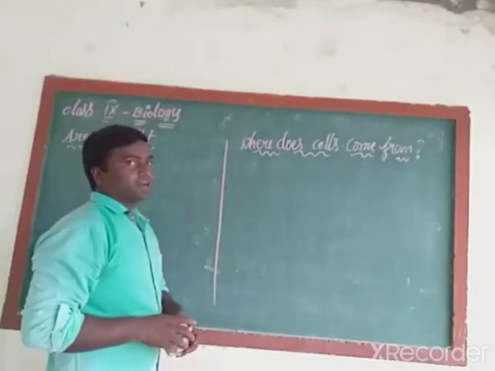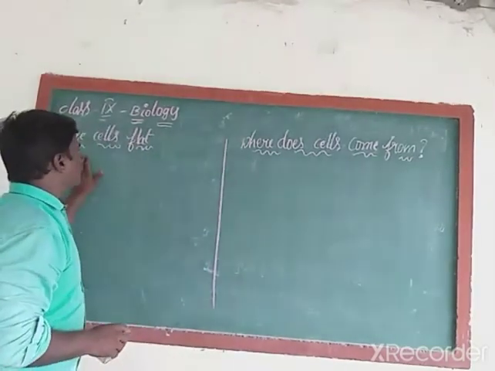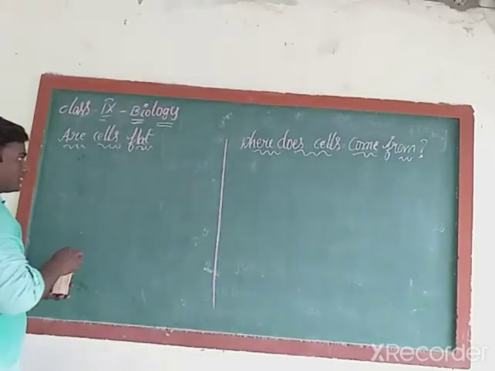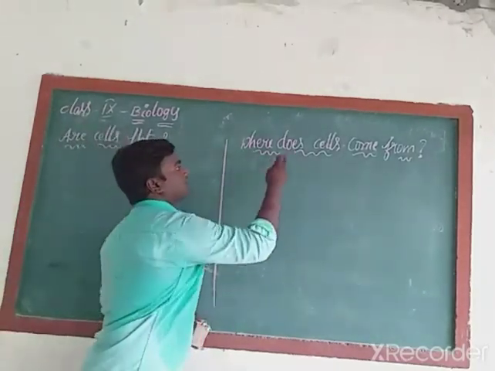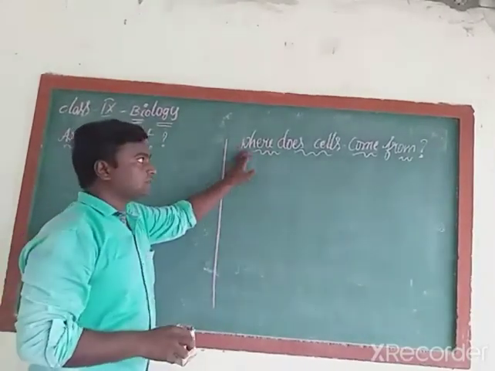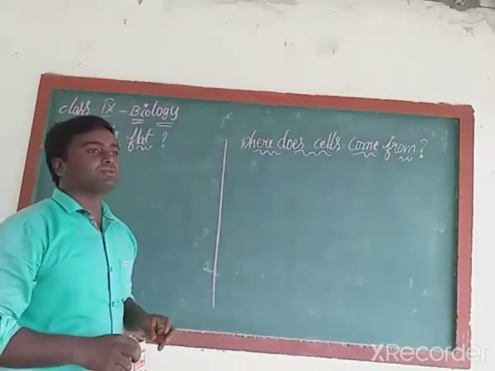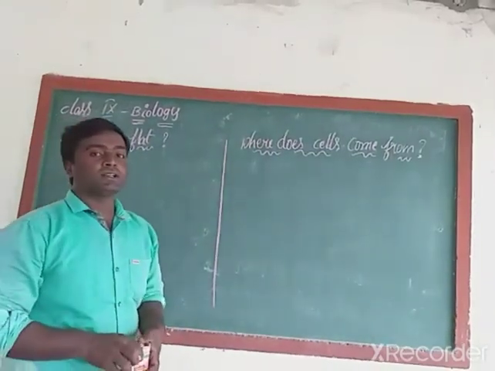Okay children, now we are discussing 2 more topics. The first is: are cells flat? The next topic is: where do cells come from? These 2 topics we are going to discuss in this class.